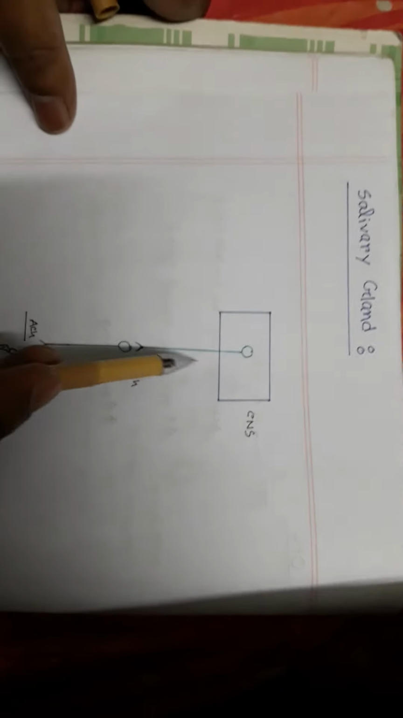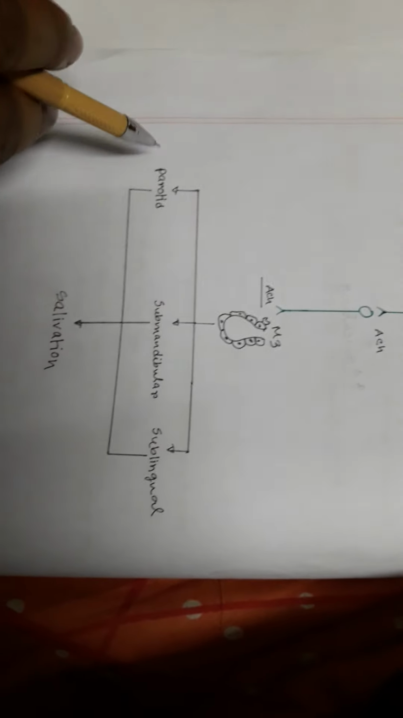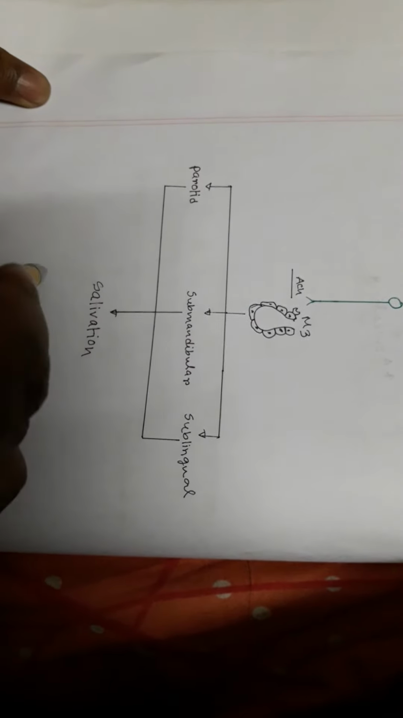Now coming to the effect on the salivary gland, this is a CNS and this is a preganglionic neuron and this is a postganglionic neuron. And this is a salivary gland, and on the surface of the salivary gland there is a muscarinic receptor, and acetylcholine stimulates this muscarinic receptor. You know that there are three salivary glands in the body. One is the parotid gland, another one is the submandibular, and another one is the sublingual. So salivation occurs. So acetylcholine stimulates this M3 receptor on the salivary gland and salivation occurs.